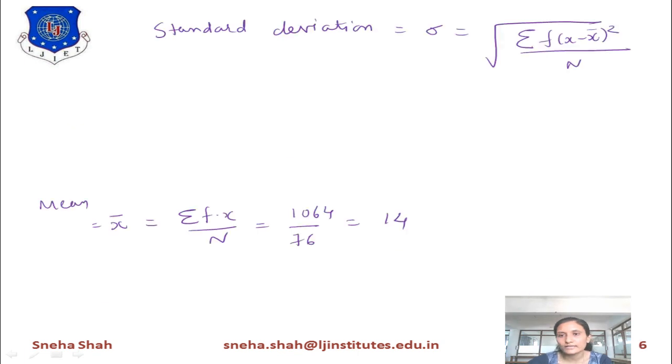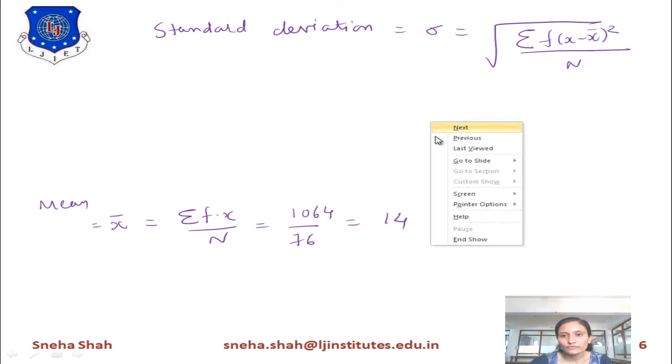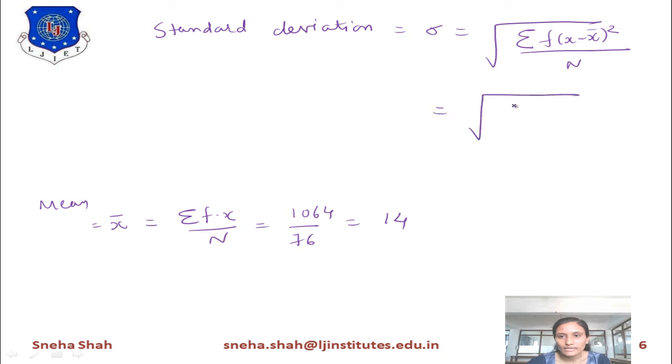So under root of 300 divided by the value of n, which equals 76. Taking the under root of this value, the answer equals 1.987. So this is your final answer of standard deviation. This way you can find standard deviation.